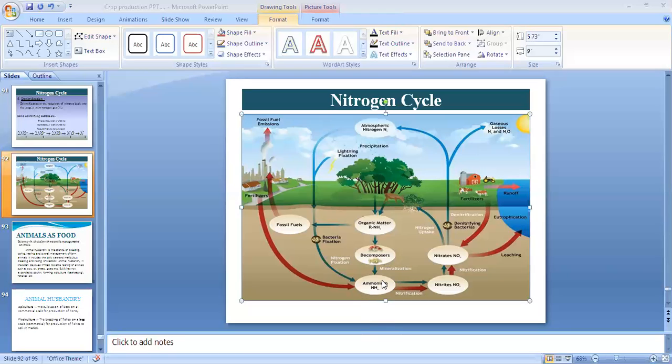Same process. And this ammonia again is converted into nitrites, and then nitrates. This is the nitrification process. After the nitrates, with the help of denitrifying bacteria, nitrogen is again released into the atmosphere.